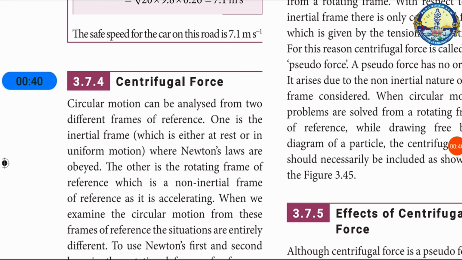Centrifugal means flee from center. Note that centrifugal force appears to act on the particle only when we analyze the motion from a rotating frame. With respect to an inertial frame, there is only centripetal force, which is given by the tension in the string. For this reason, centrifugal force is called a pseudo force. A pseudo force has no origin. It arises due to the non-inertial nature of the frame considered.